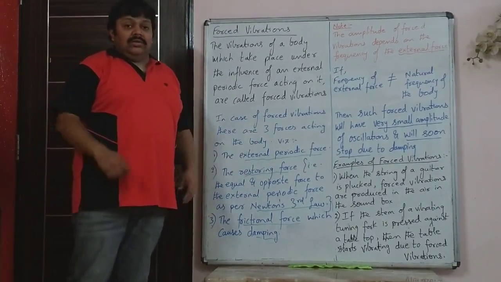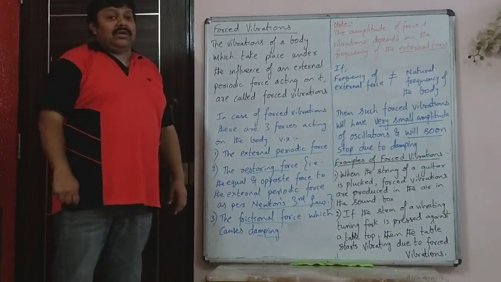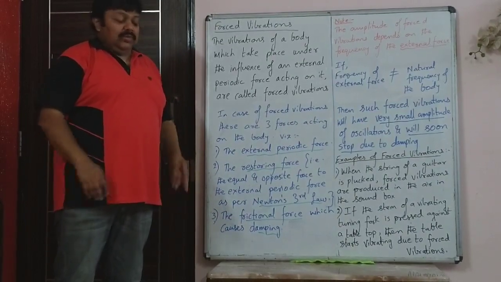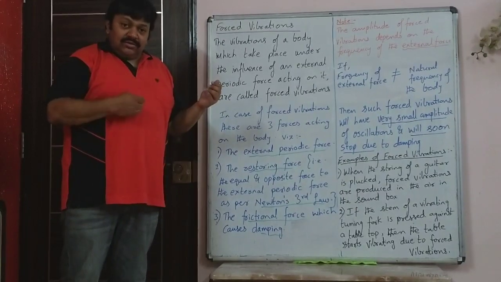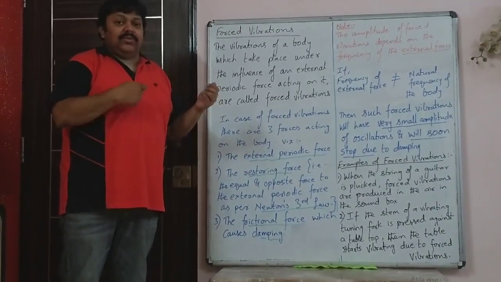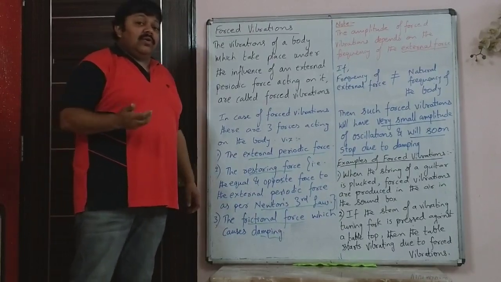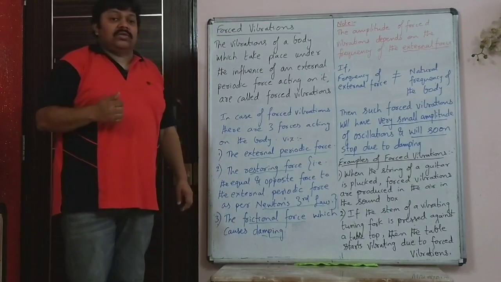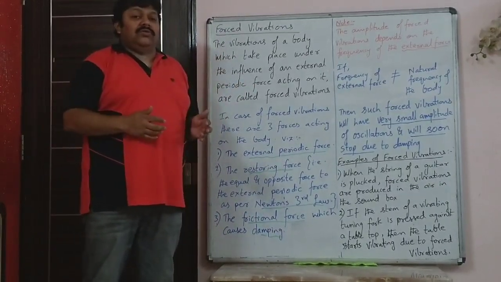So when you execute forced vibrations, there are three forces acting. One is the force you are applying. That is the periodic force, the externally applied periodic force. The second force is the restoring force. In 9th standard you had learned Newton's third law: every action has an equal and opposite reaction.